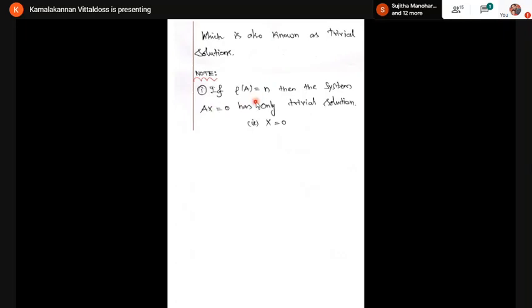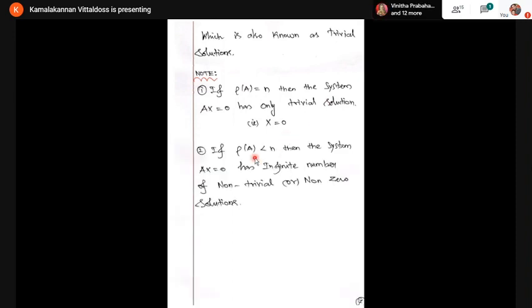Now, take the rank of A equal to n. Now I'm taking the case of the homogeneous system. If rank of A is equal to n, then the system Ax = 0 has only the trivial solution. Listen carefully. If the rank is equal to the number of variables, then the system has only the trivial solution, namely x = 0.